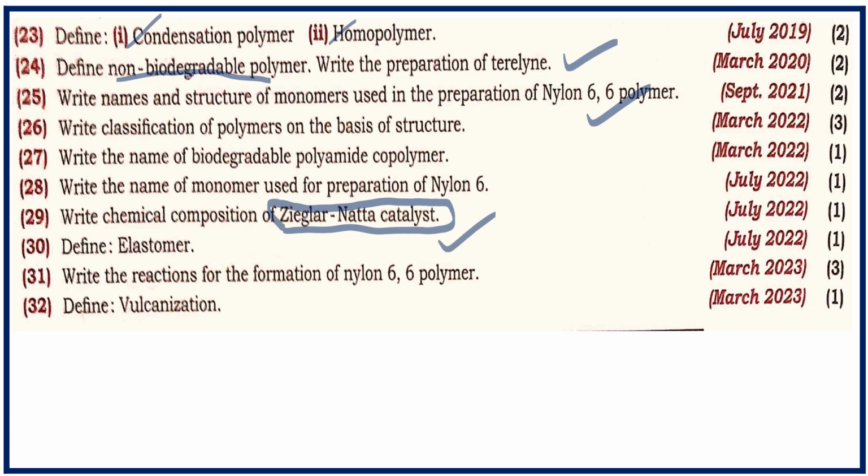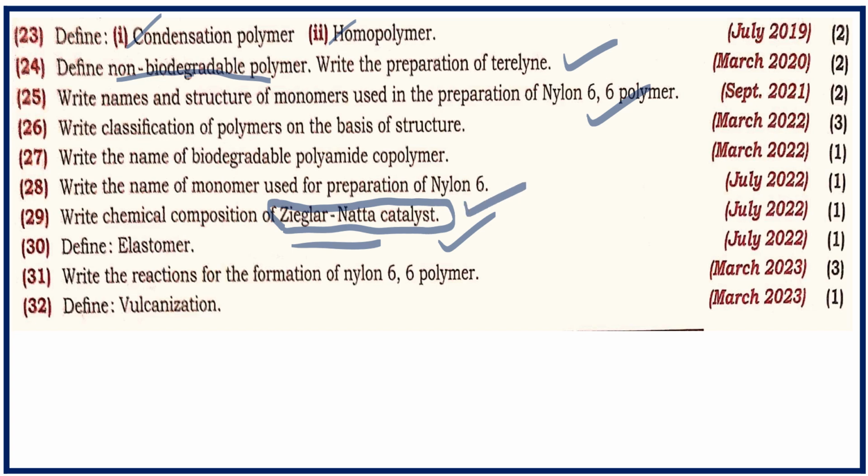This is a modern catalyst used in the polymer industry. Actually, this particular catalyst is in your syllabus under the heading of HDPE, high density polyethylene. In LDPE and HDPE, there you are going to find this catalyst.